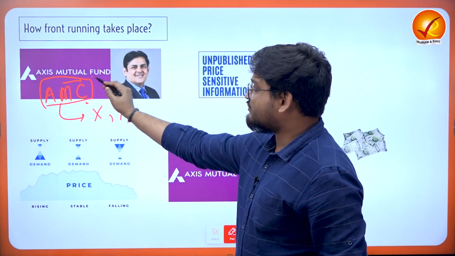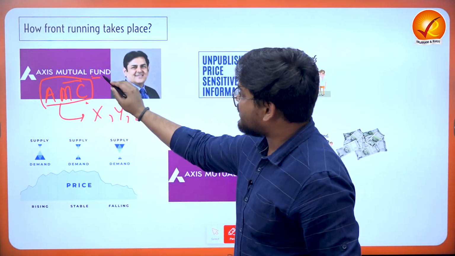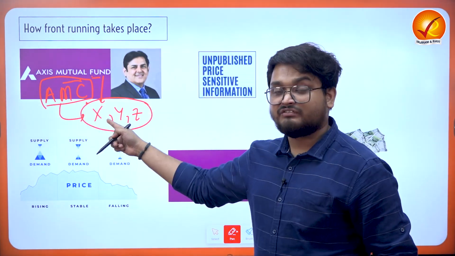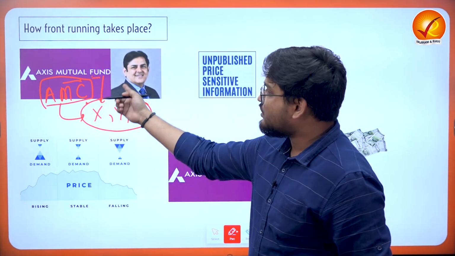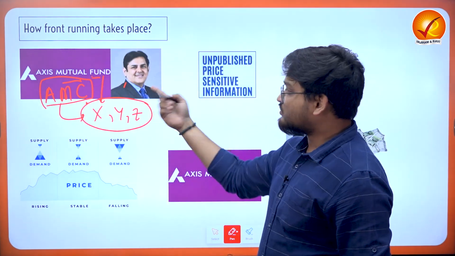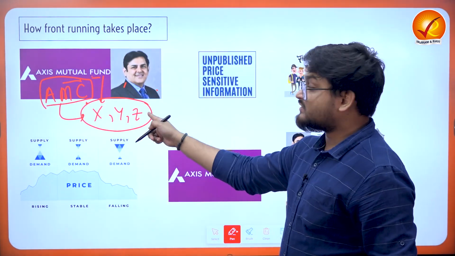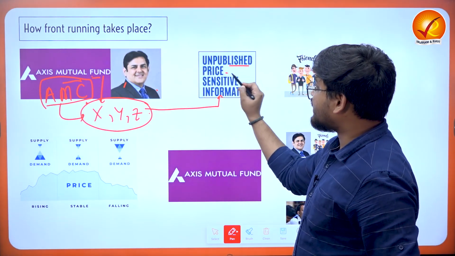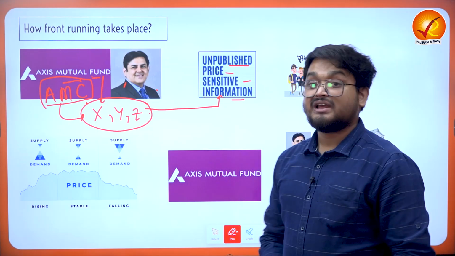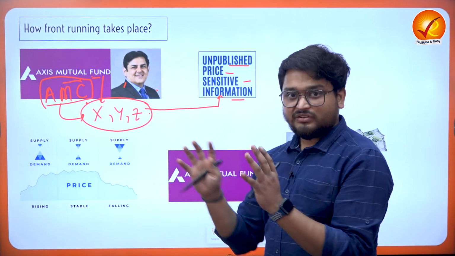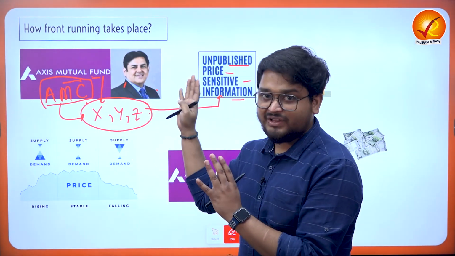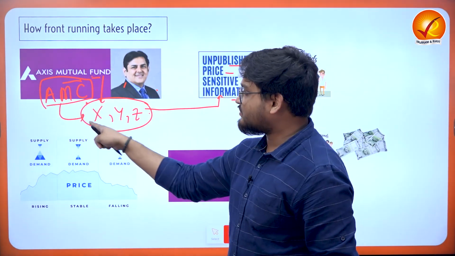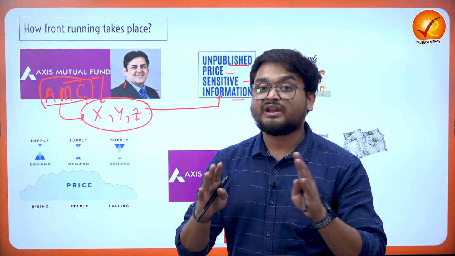And obviously, mutual fund companies invest regularly in the stock markets, and the information about this is available with the top officials, because they work within them, and he is also a fund manager. So he has access to what we know as unpublished price sensitive information. That means the information of this AMC is with him only, right? Because it is an internal company decision to invest in XYZ stocks. It has not invested yet.